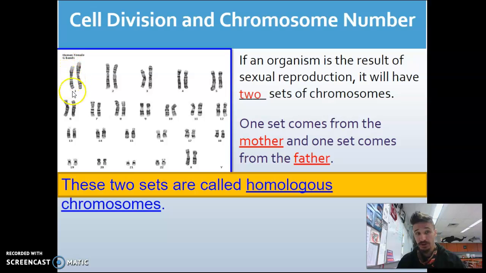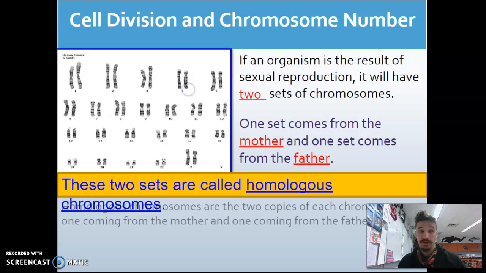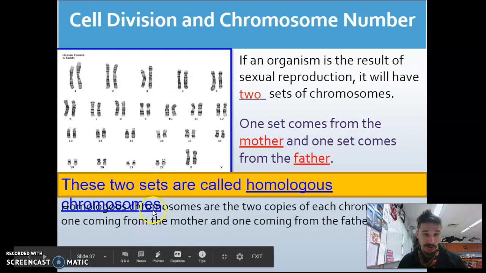Look at the 2 number 1 chromosomes here. They look similar in size. The 2 number 2 chromosomes look similar in size. All the way down to the 2 number 16 chromosomes are similar in size and even shape. Okay, so they're said to be homologous or very similar to one another. And they should be, right? They're both from humans, just of different genders. Well, we have some overlap here.